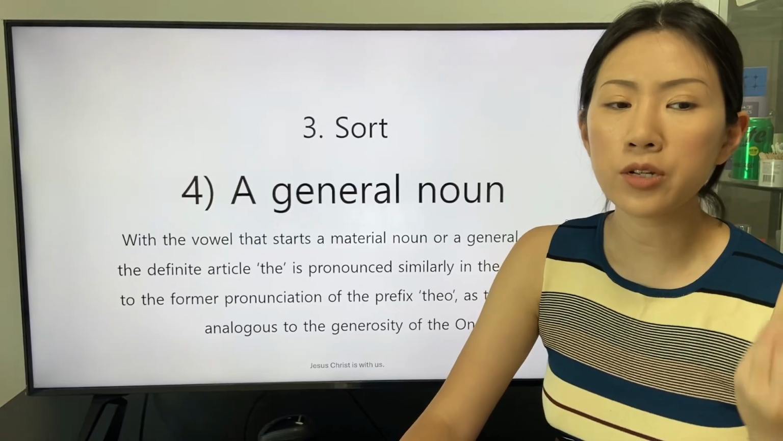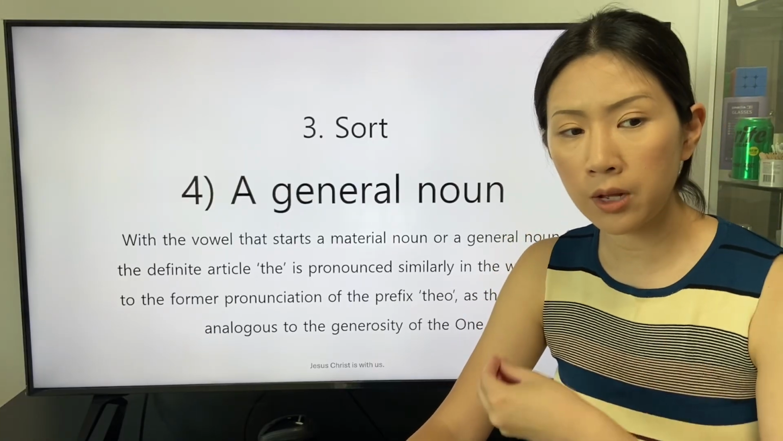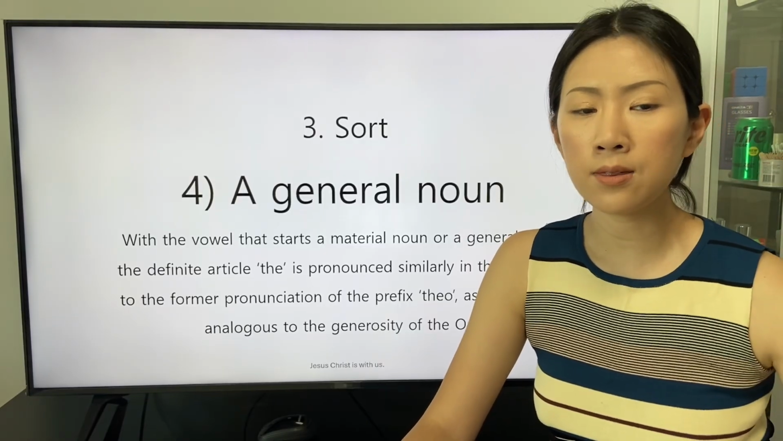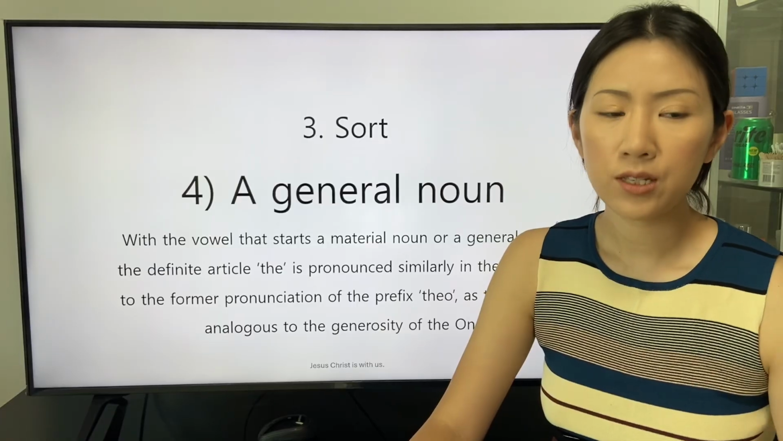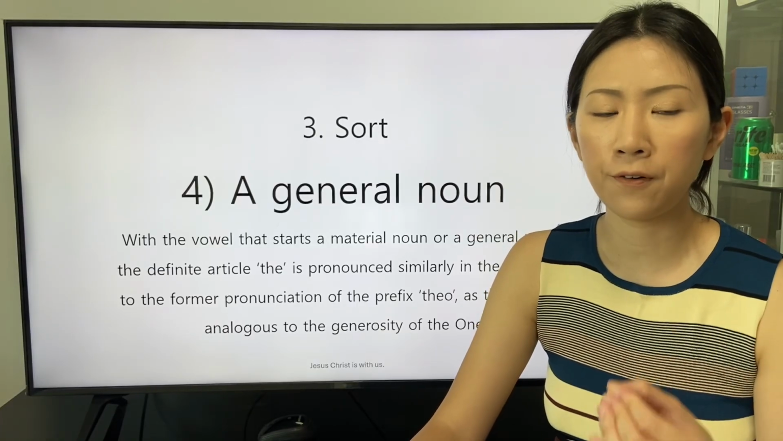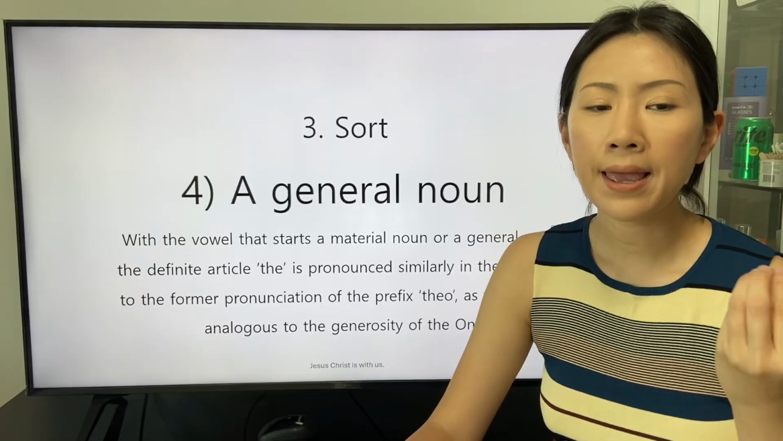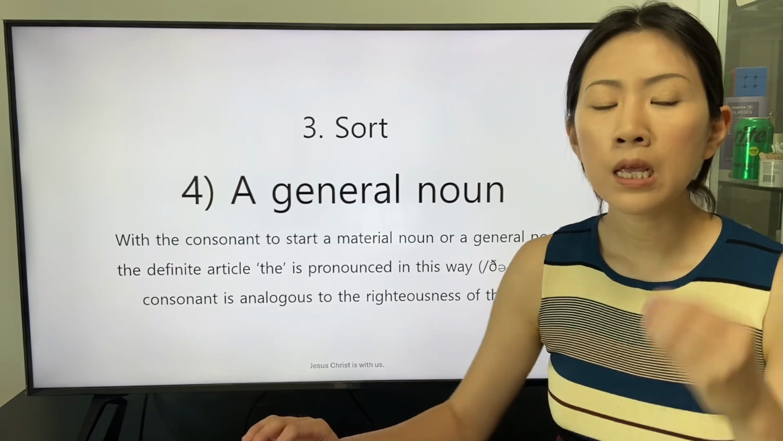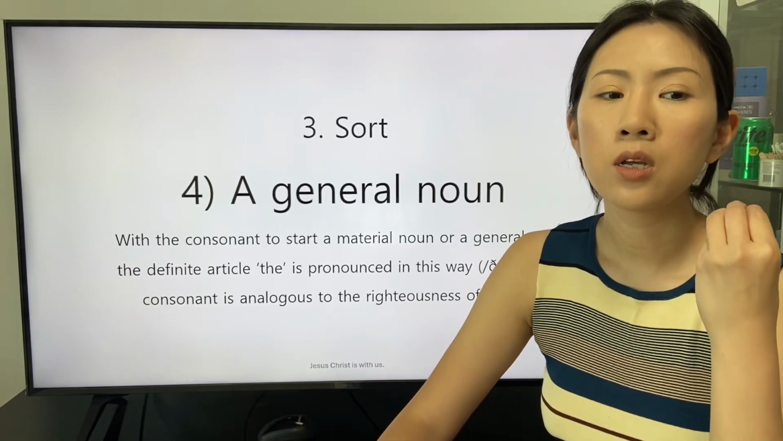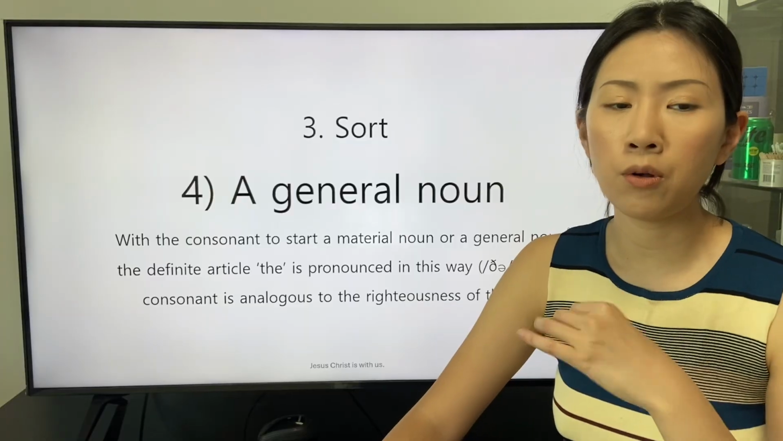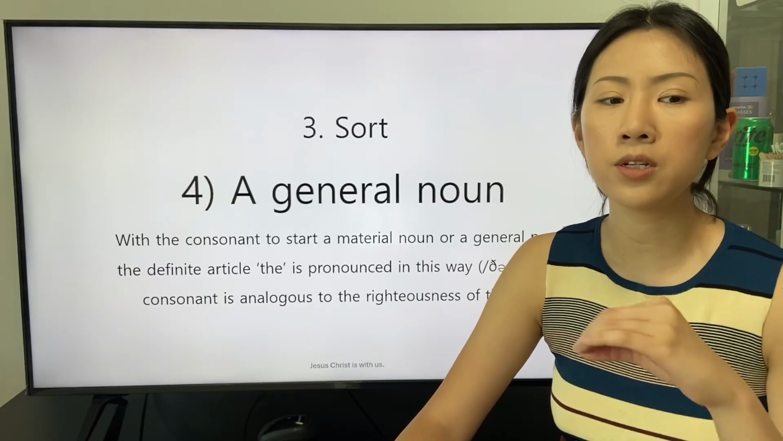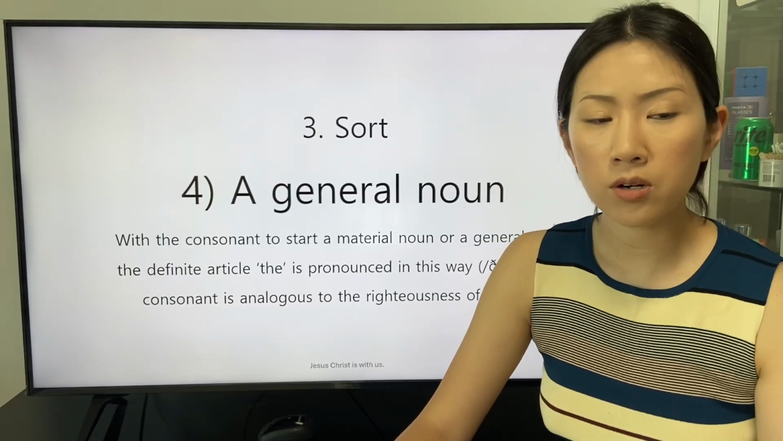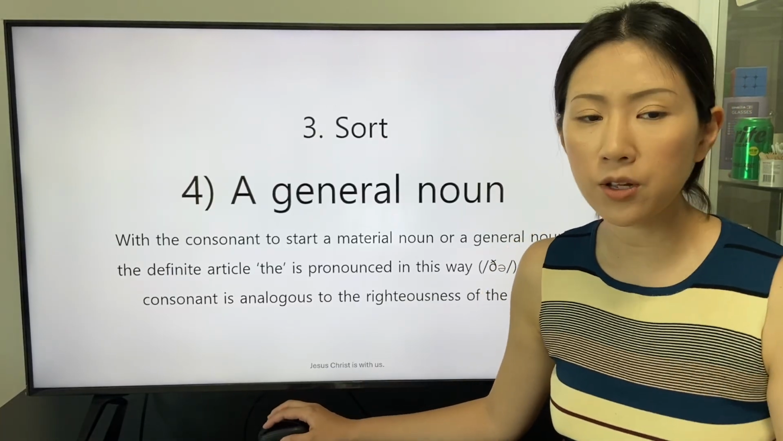With a vowel that starts a material noun or a general noun, the definite article the is pronounced similarly in the way the to the former pronunciation of the prefix the, as the vowel is analogous to the generosity of the one. With a consonant to start a material noun or a general noun, the definite article the is pronounced in this way, the, as the consonant is analogous to the righteous of the one.